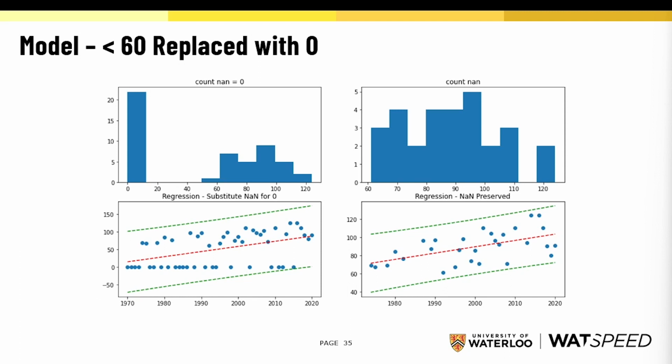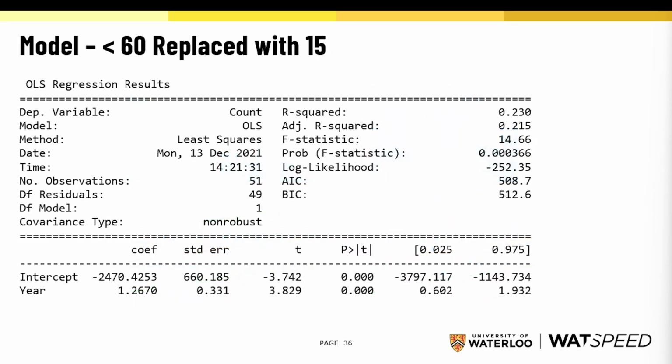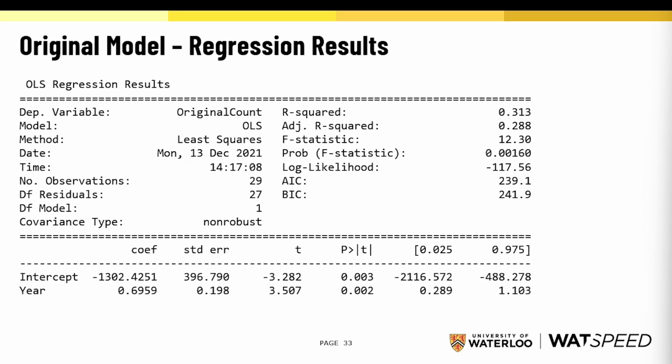Now, what happens if we decide to replace less than 60 with the value 15? Well, our adjusted R-squared is a little bit better. But again, our intercept and our year coefficients are quite different from our original model. I'll flip back to the original model's regression results so you can see them, and then back to the 15 replacement.